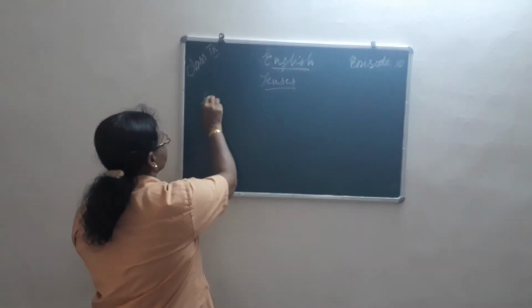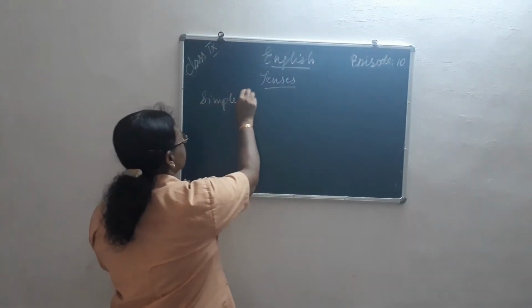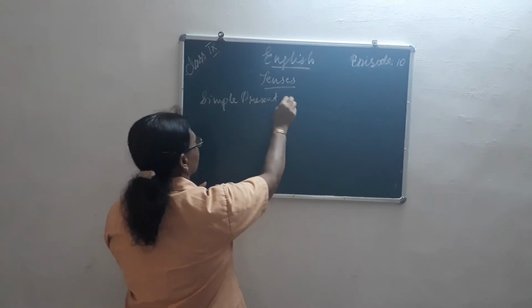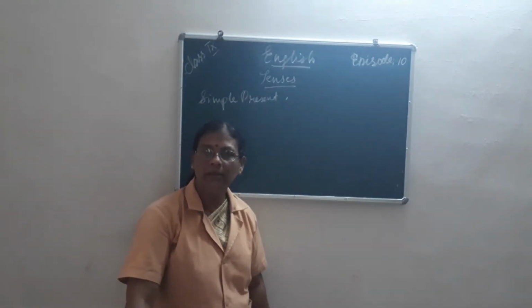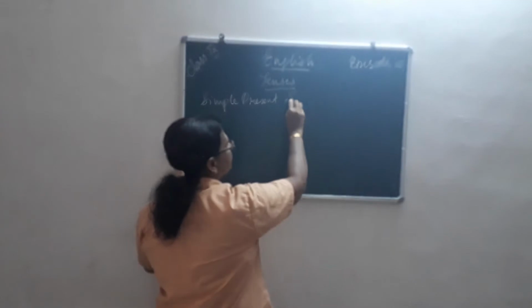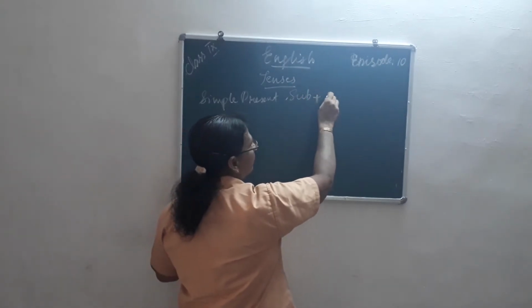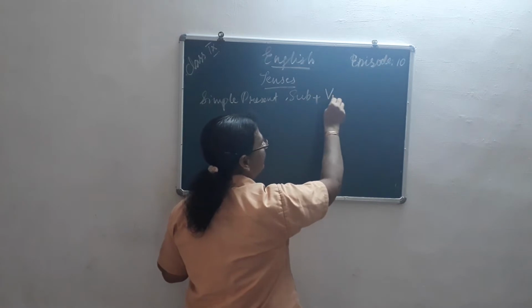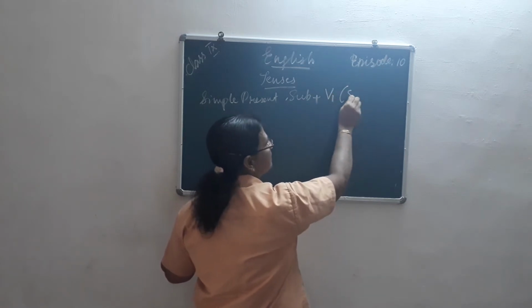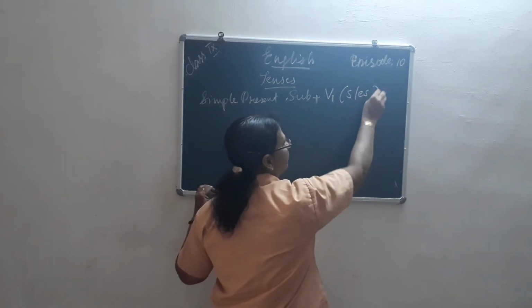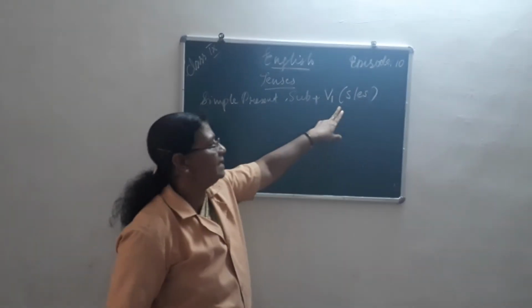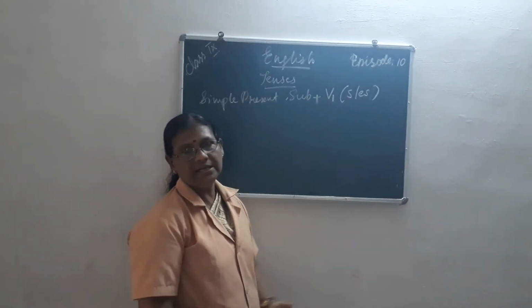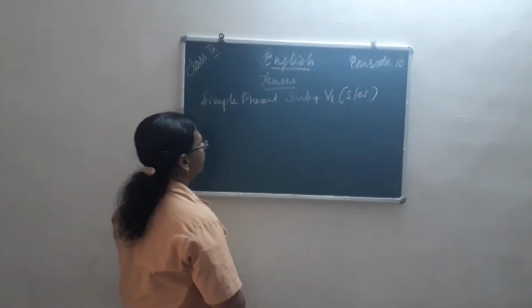Now one by one we will see what is simple present. What is simple present? The work what we are doing at the present. So there the subject comes, then what will come? First form of the verb. Sometimes s or es is added along with the verb. Now we will see what is the change coming in the s or the es verb. Now we will write examples.